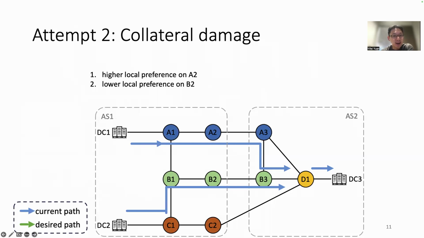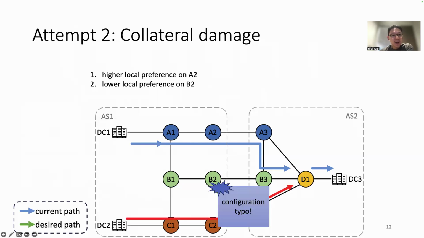However, they also found another traffic class from DC2 to DC3 was incorrectly changed, as shown in the red path. Further analysis showed that there was a configuration typo on B2, which caused this unexpected traffic shift.